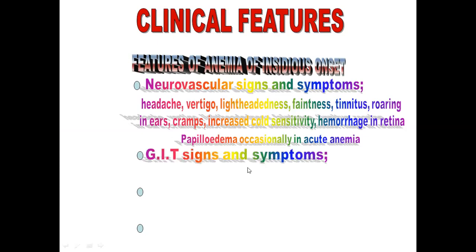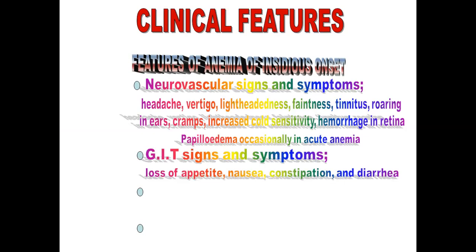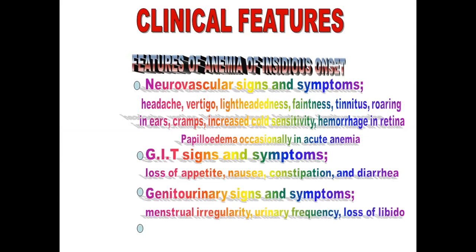GIT signs and symptoms include loss of appetite, nausea, constipation, and diarrhea. Similarly, genitourinary signs and symptoms may include menstrual irregularity in females, urinary frequency, and loss of libido. And at times the patient may have low-grade fever. So these are the features of anemia.